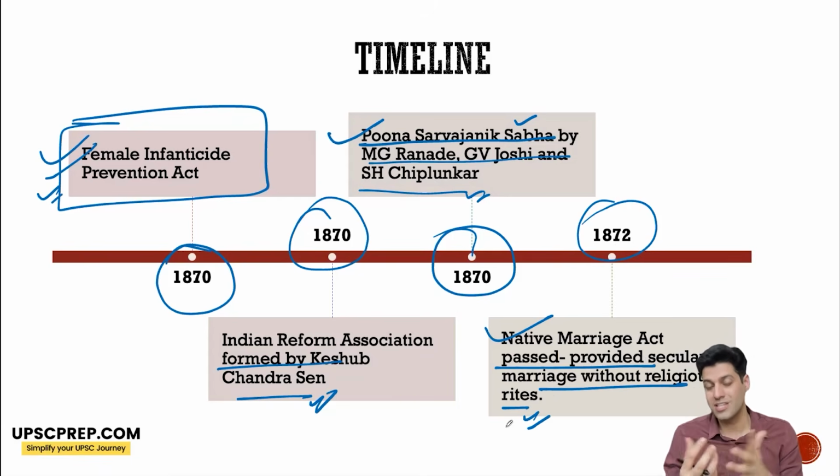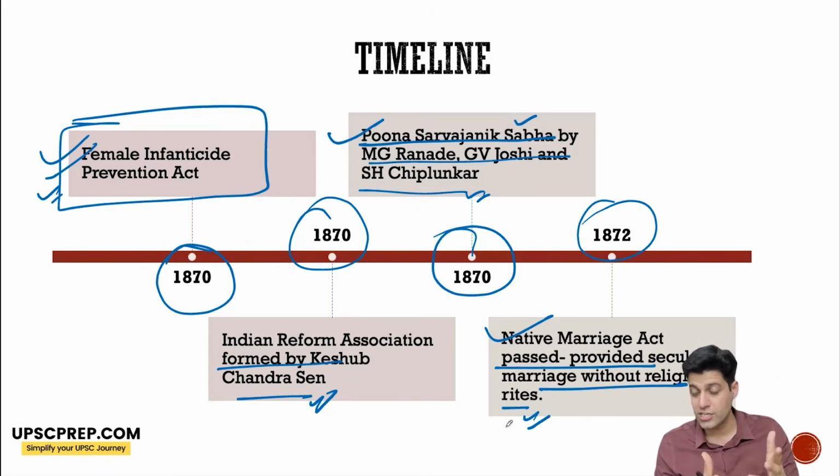1872, the Native Marriage Act is passed, providing secular marriage without religious rites. Until then there was not any such act, like in modern times you have the Special Marriage Act. On those lines the Native Marriage Act came up. Okay.